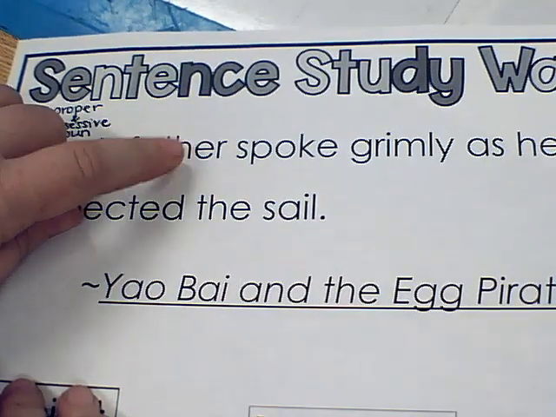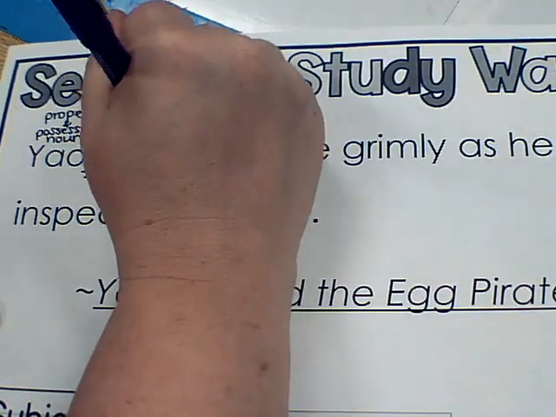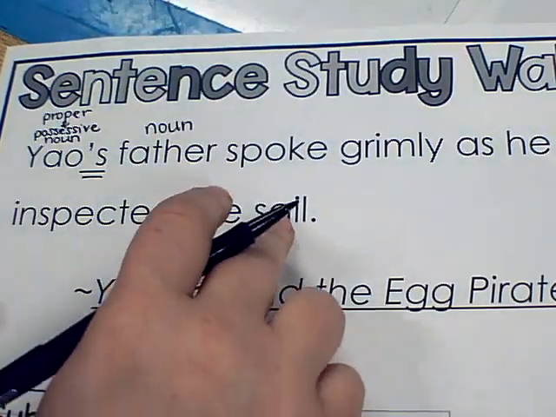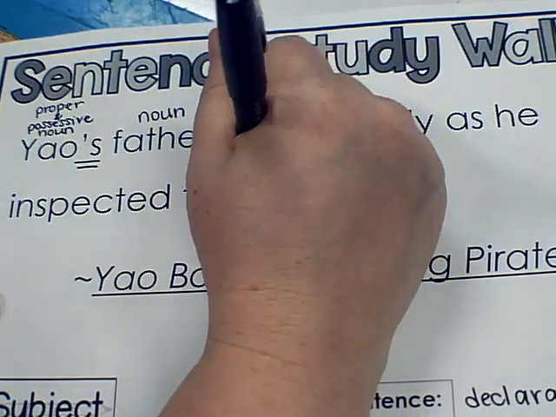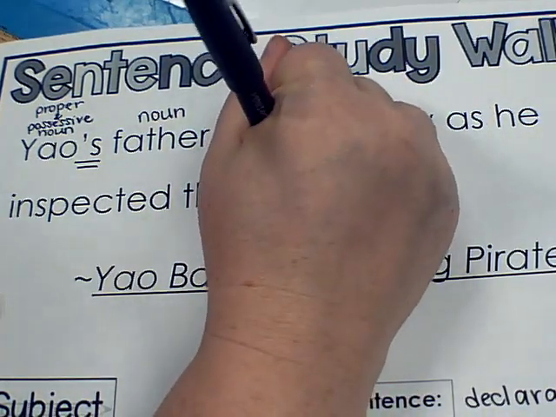Okay, Yao's father. Father is a person, so that's going to be a noun. Spoke grimly as he inspected the sail. Sail is a thing. That is also a noun.